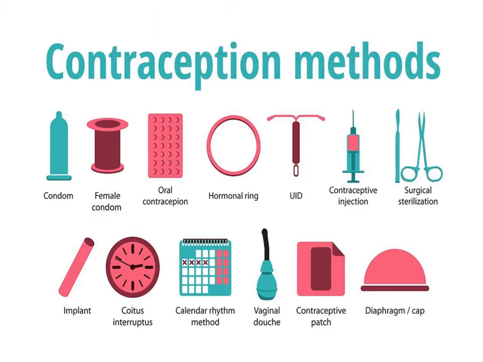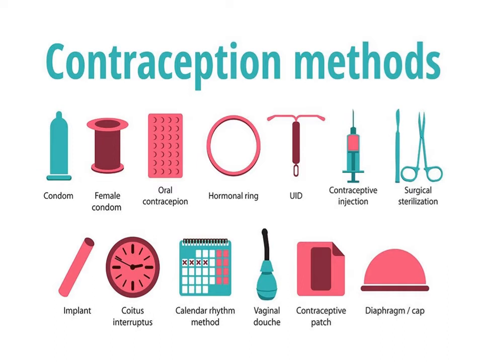So this is the slide which is showing you the different methods of birth control. Here you can see the barrier method, the condoms, male condom and the female condom. There are oral contraceptive methods in form of pills. There are hormonal rings also. Again, they have the combination of progestogen, estrogen hormones. IUDs are there, copper T type, or there are injections and implantation.